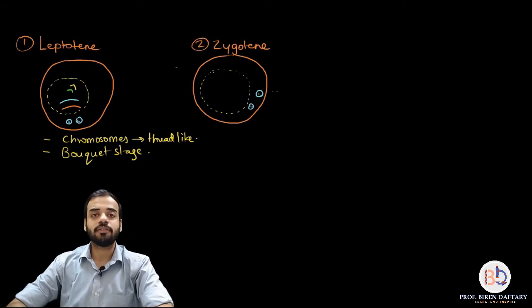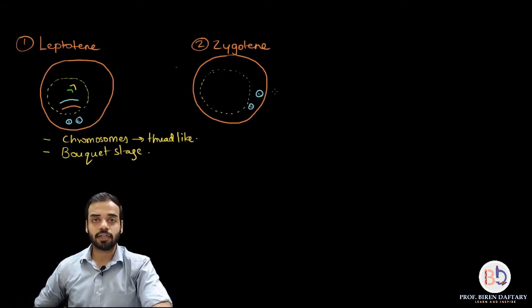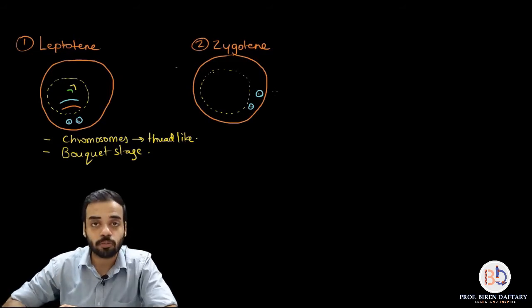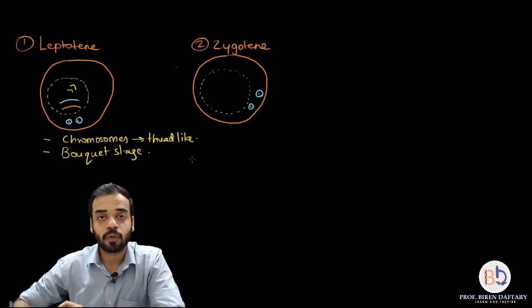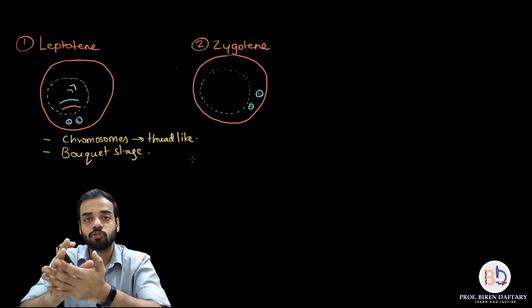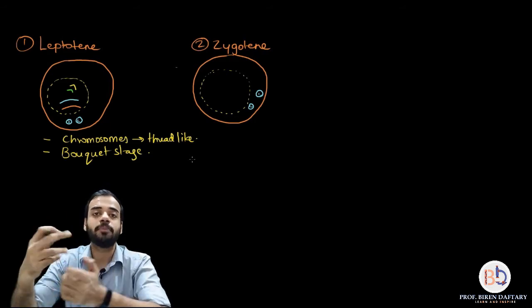Now what happens in zygotene? The very important thing that happens in zygotene is that the homologous chromosomes begin to pair up. Okay, now what is the meaning of homologous chromosomes? See, homologous chromosomes are the chromosomes which are similar in shape and size.